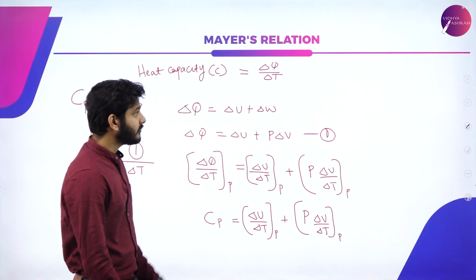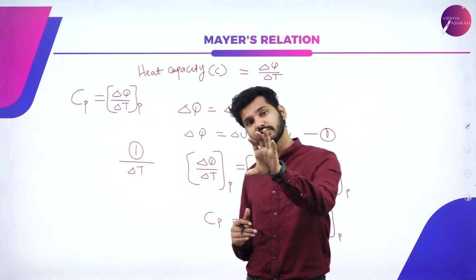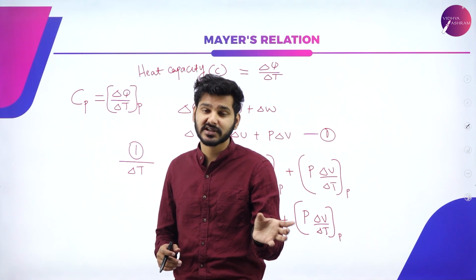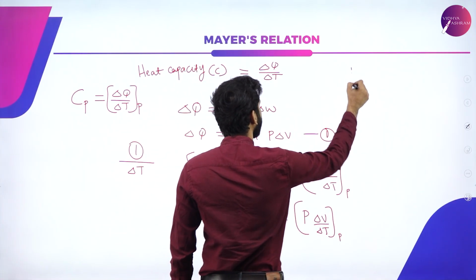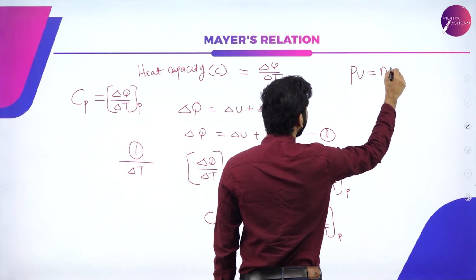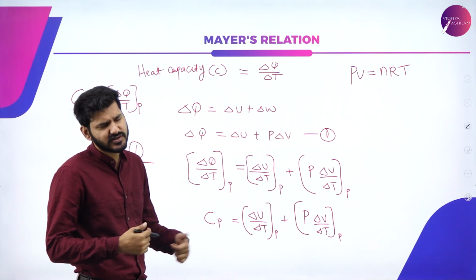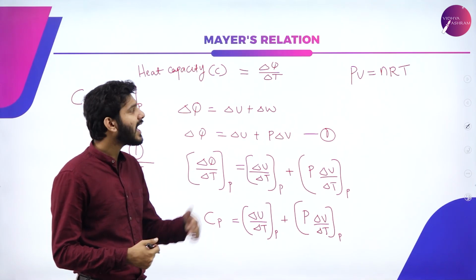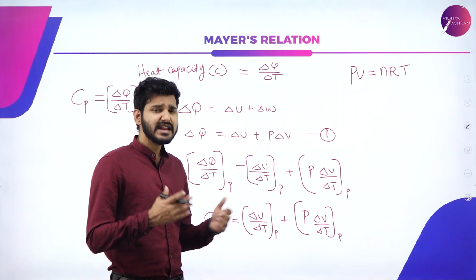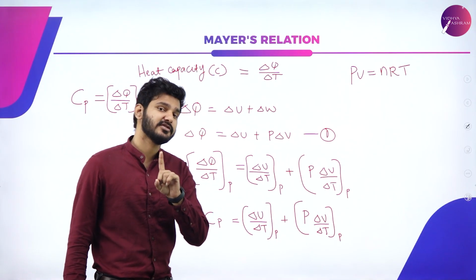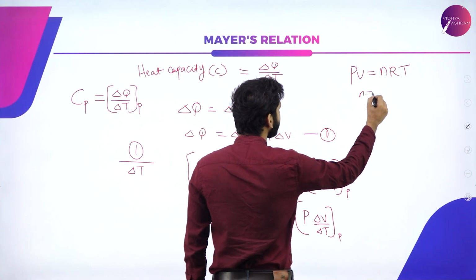Okay, now we are going to do one more transformation. Before that, I'm going to introduce the equation you all studied in chemistry, that is the ideal gas equation. The ideal gas equation states that PV is equal to nRT, where n is the number of moles, R is the universal gas constant, which has a value of 8.314, and T is the temperature. P and V are pressure and volume respectively. If I'm only considering 1 mole of substance, then I can take n as 1.